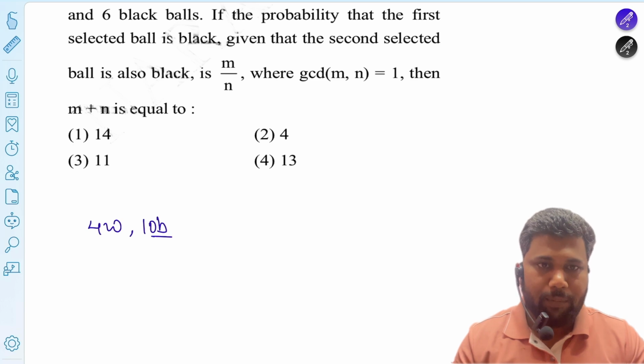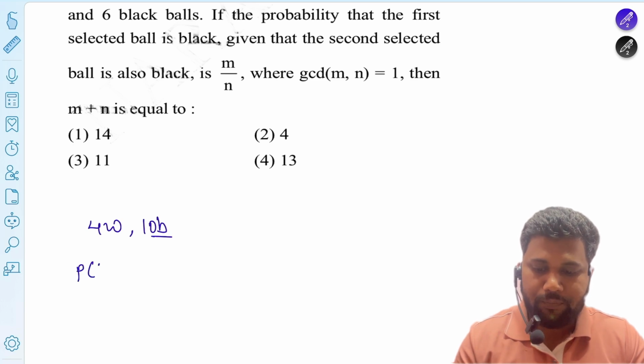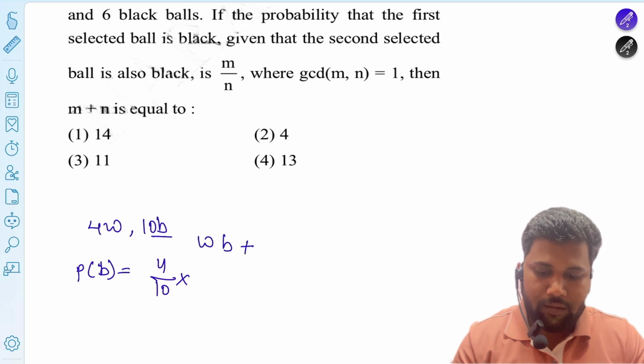So first, the total probability of the second being black: either the first is white and the second black, or the first is black and the second is also black, so there are only two conditions. First is white, 4 by 10, and second black.